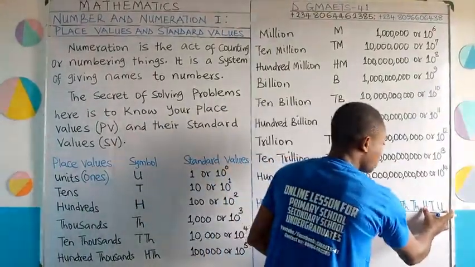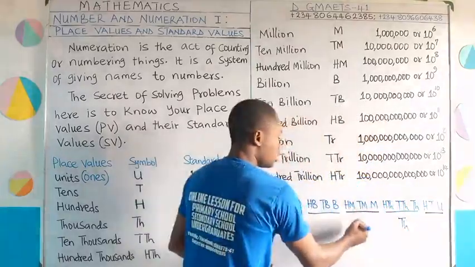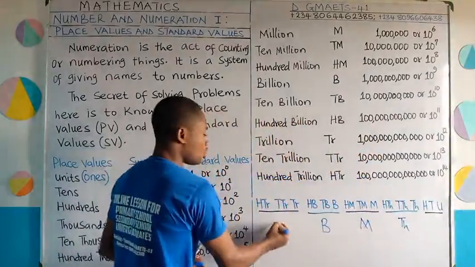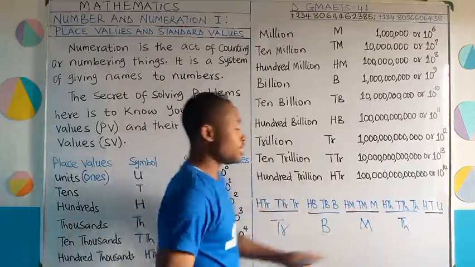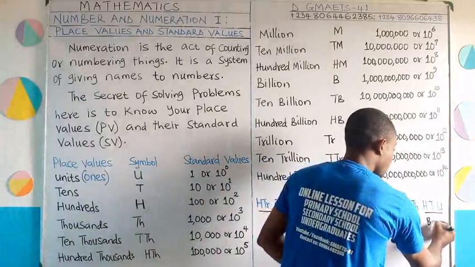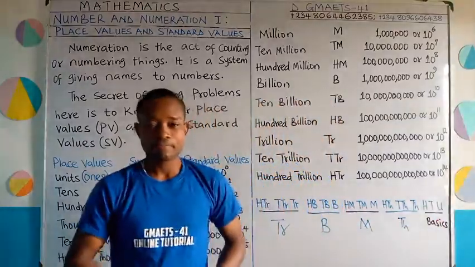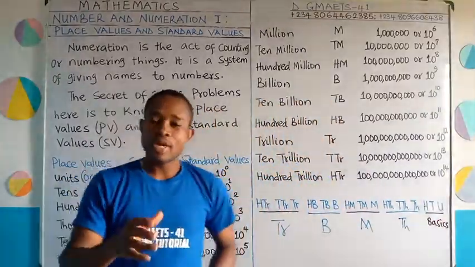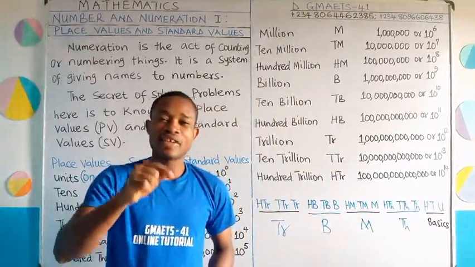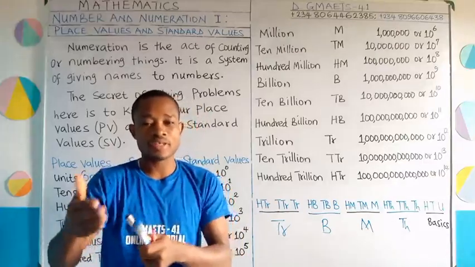Like I mentioned already, the first three are very important. Then these ones are already in thousands. These ones are in millions. These ones are in billions. And then these ones in what? Trillions. And this is our foundation. In fact, let me write something. The basics. The basics. Very important for you to know that. Okay, we are now going to look at how we can get the value of any digit under any place value.